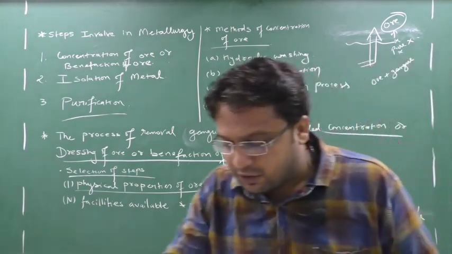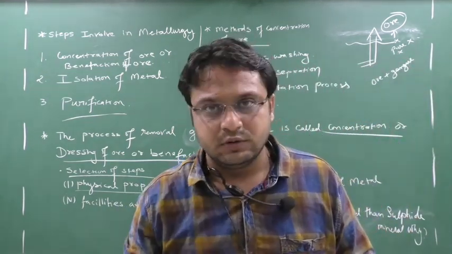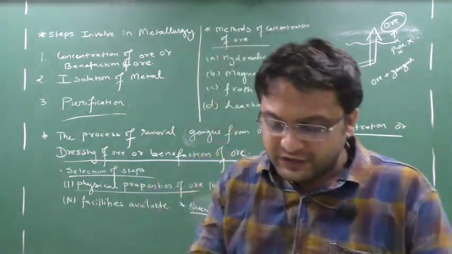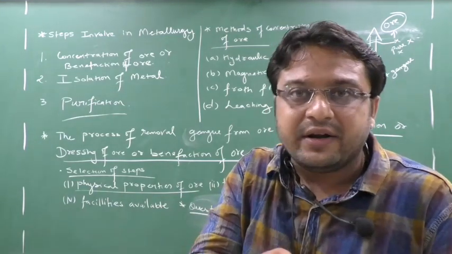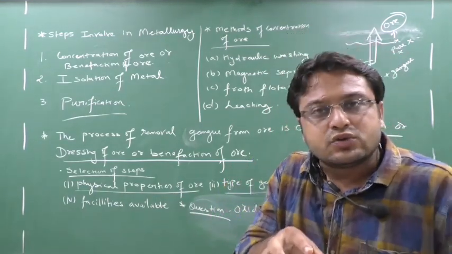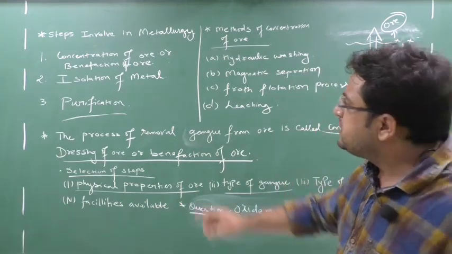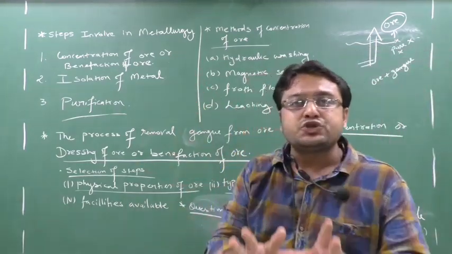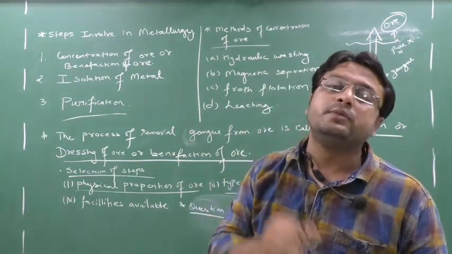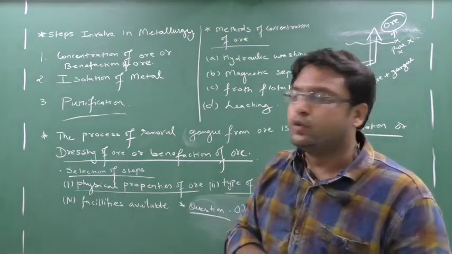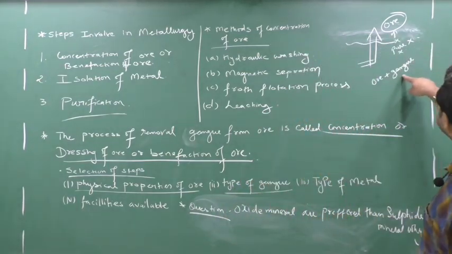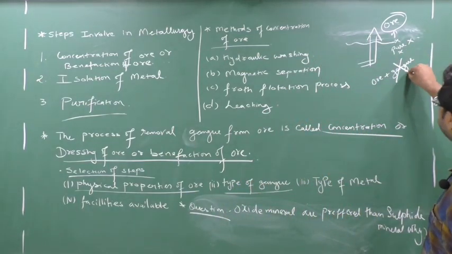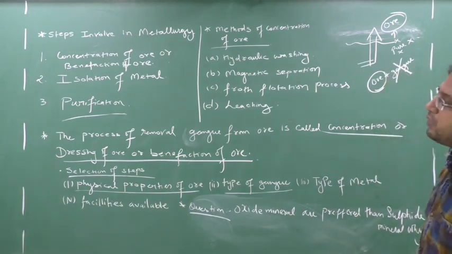For example, from the earth you are digging out, no? So you cannot get pure ore. With that ore, something is associated, and the associated portion is what? Gangue. So this first step is just to remove the gangue. Impurities should be removed. So if I have ore plus gangue, and I remove the gangue in the first step, what will I have? I will have ore.